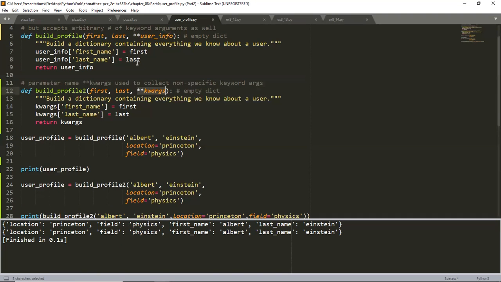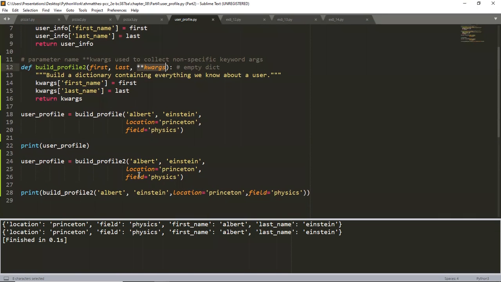You end up having first name, last name, and then the things that are passed are location and field. Those are the keyword arguments. These are the keyword arguments that are being passed in. Okay. Then I go ahead and call it again.